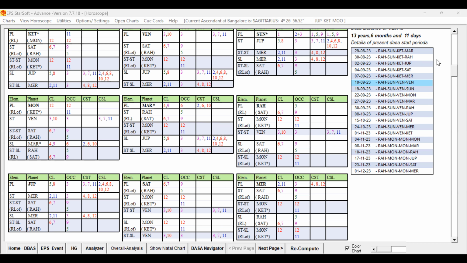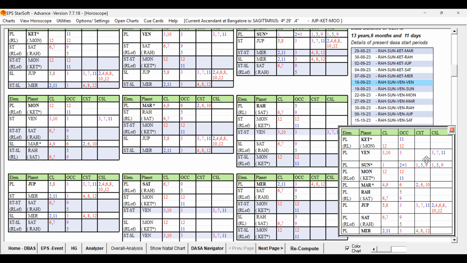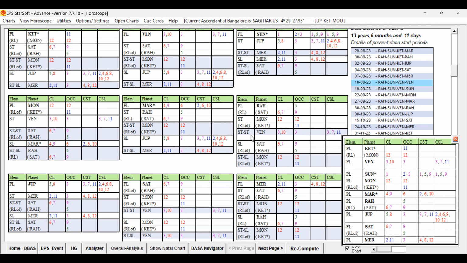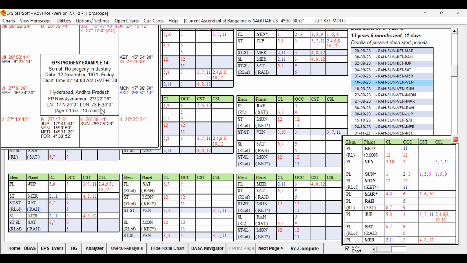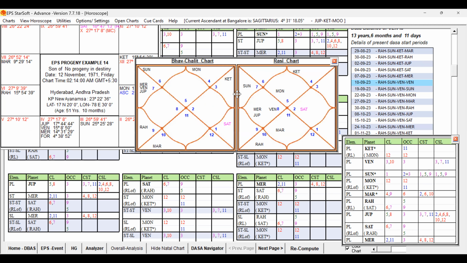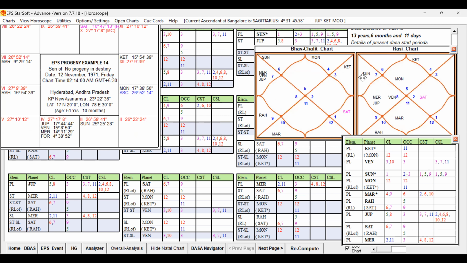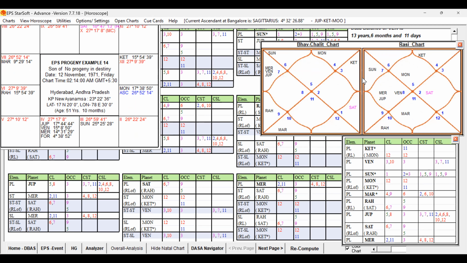Now let us study the self-significators. And let us keep the birth chart open also. If you study the self-significators, let us check which are the strong unfavorable key planets.